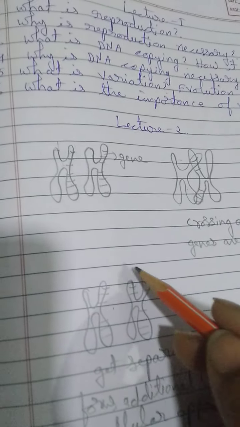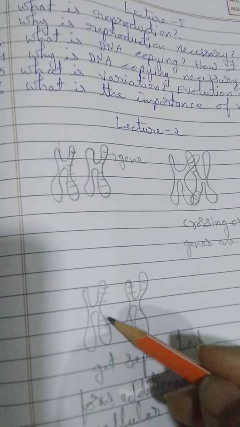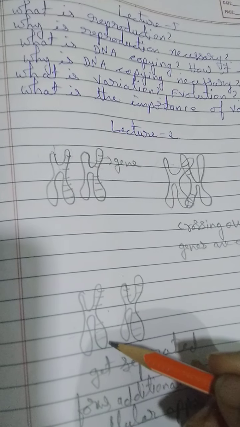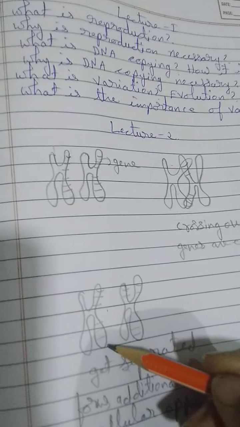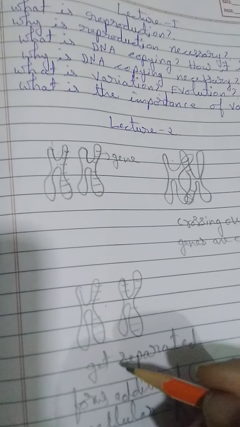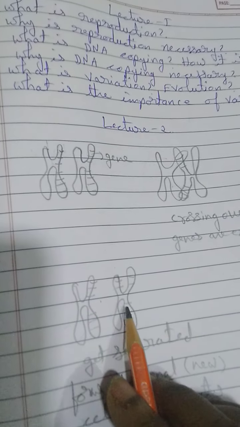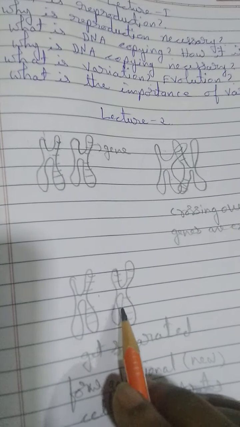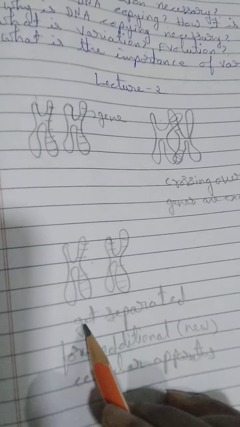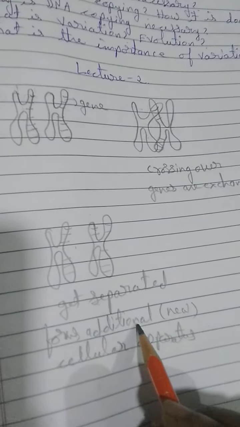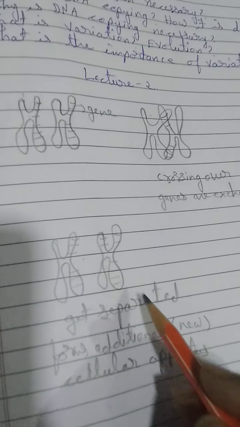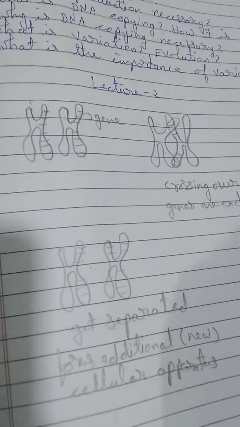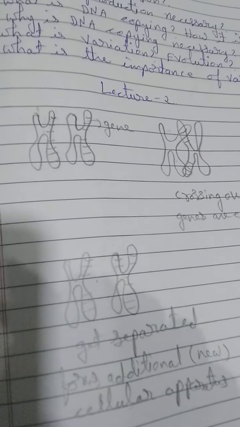It is a meiotic type of cell division in which the reproductive cells are formed, and here half the number of chromosomes are present in each cell. That is not 23 pairs but 23 only. So here exact copies of DNA are not formed, similar copies of DNA are formed. Similar and different, that is, they get separated and form a new cellular apparatus. So the new chromosome thus formed will have a different character, that is called variation.